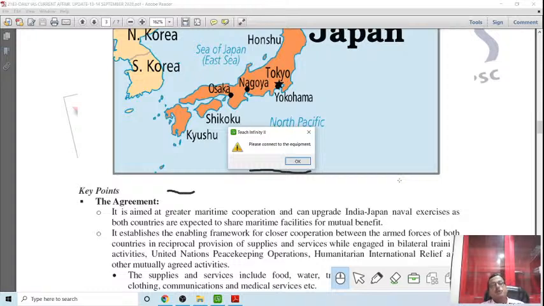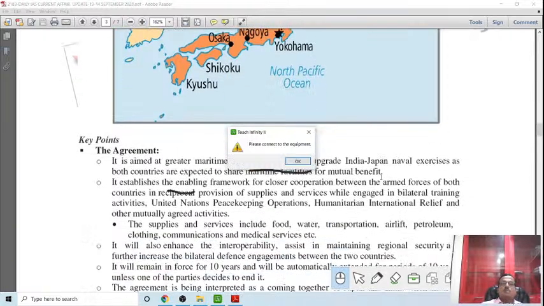So the countries will help each other in repairing their vessels and ensuring supplies to their personnel in the field, whether in bilateral training activity, on a UN peacekeeping role, or any other international humanitarian relief activity. The supplies and services include food, water, transport, airlift, petroleum, clothing, communication, and medical services, which are the basic essentials when the navies of both countries are operating close to each other. So they will be helping each other in supplies and services.